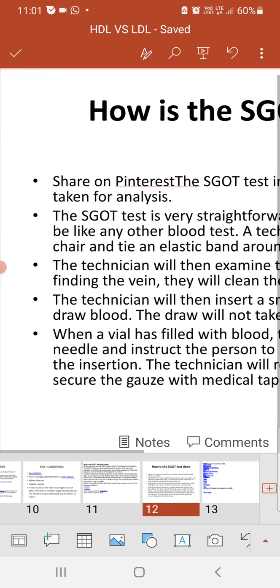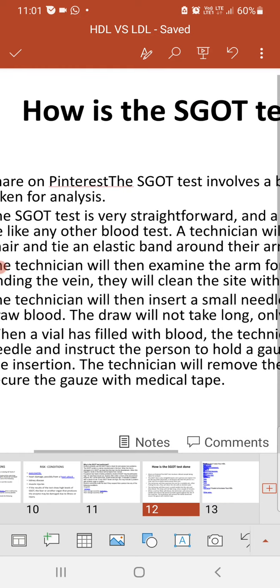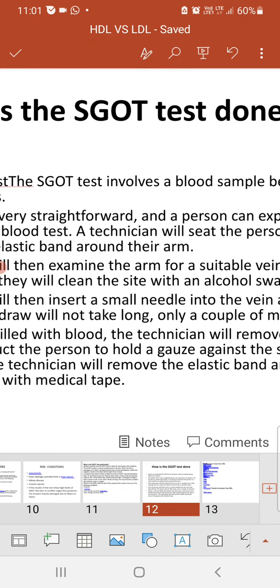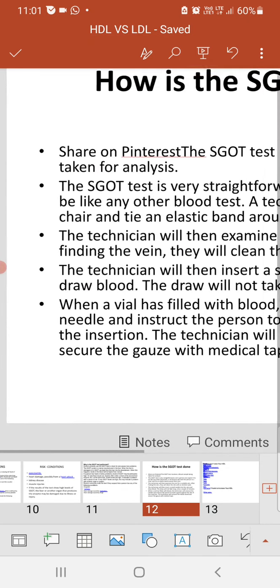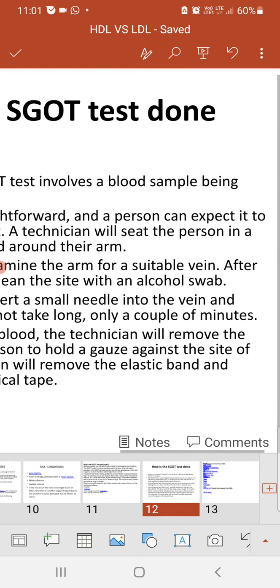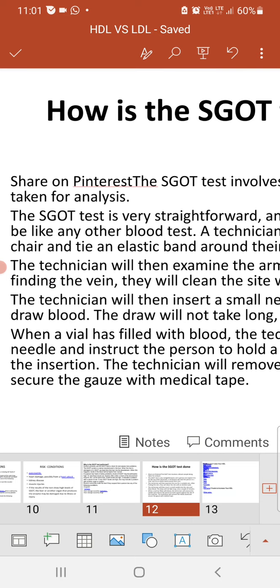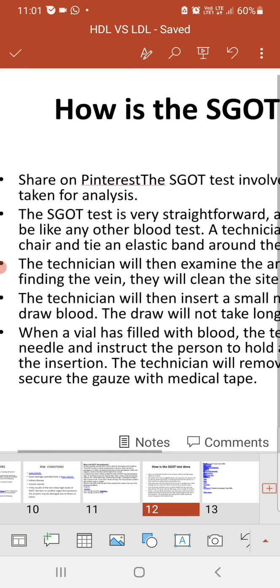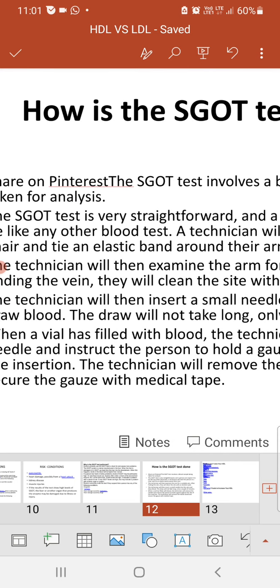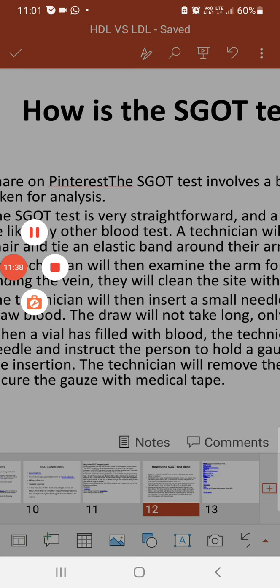It takes only a couple of minutes. The vial has to be filled with blood, and the technician will remove the needle and instruct the person to hold the gauze against the site of the insertion. So this is how the sample is collected, and it will be tested for the presence of SGOT or ALT in the blood. In the blood, the levels of SGOT and ALT are checked with the help of a diagnostic test.